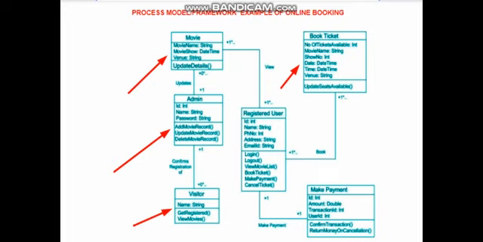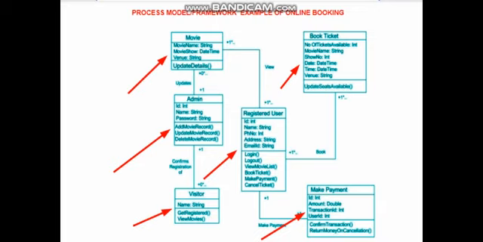So we have the details of a visitor. If you are already a registered user, your details are already available with the movie theater software. Then there is one more module which takes care of making the payments.